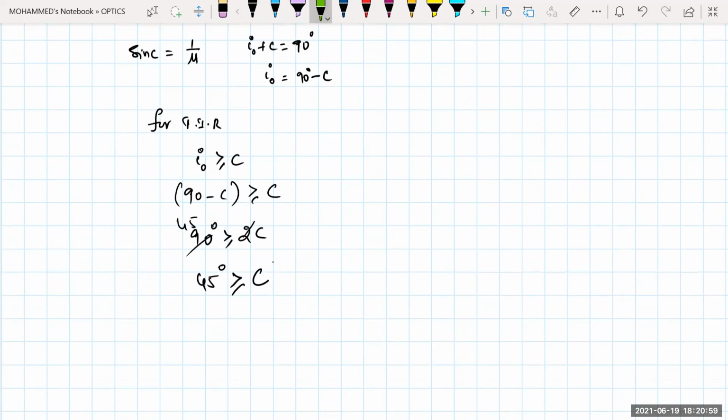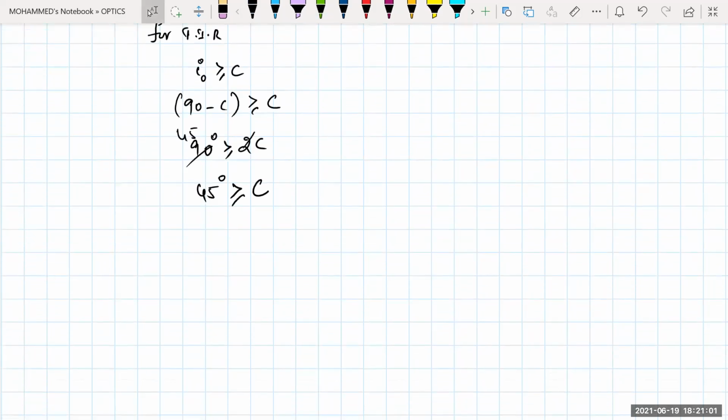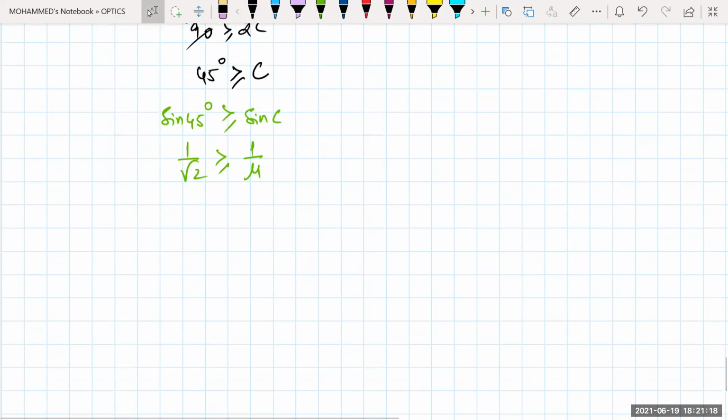Now, if I'm writing in terms of sine and refractive index, multiply by sine on both the sides. Sine 45 should be greater than or equal to sine C. Sine 45 is 1 by root 2, which is greater than or equal to sine C. Sine C value is 1 by mu. So mu should be greater than or equal to root 2. That means the minimum value must be root 2.